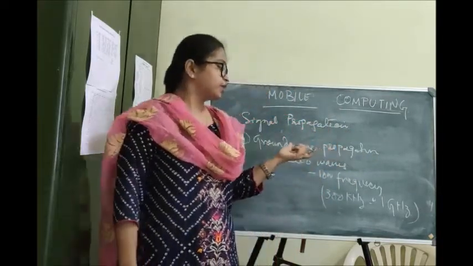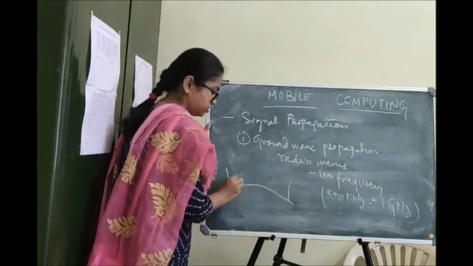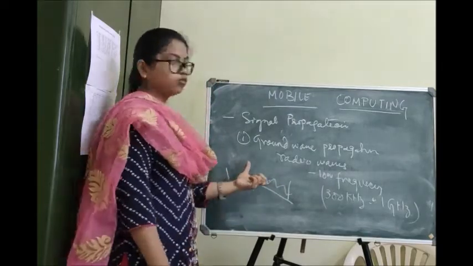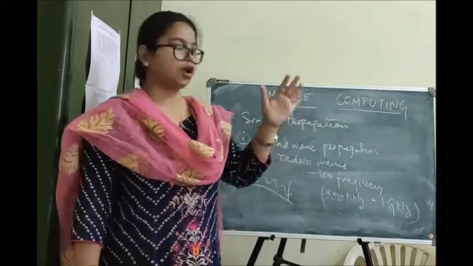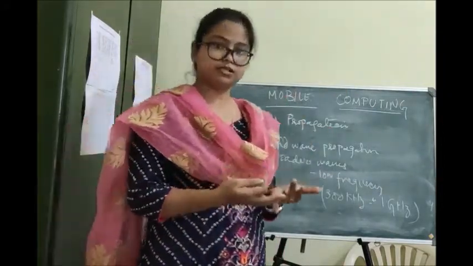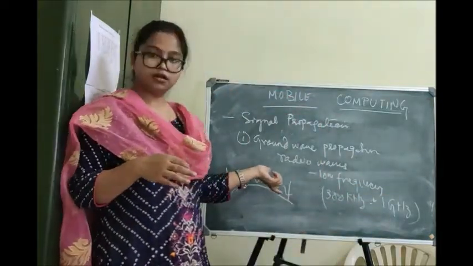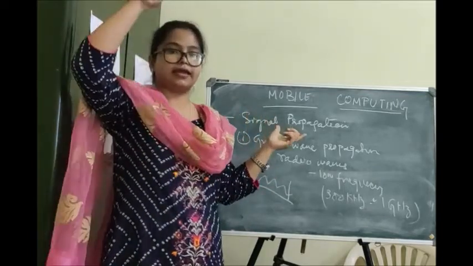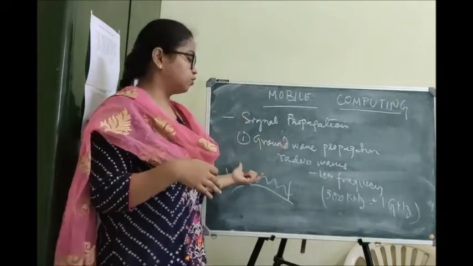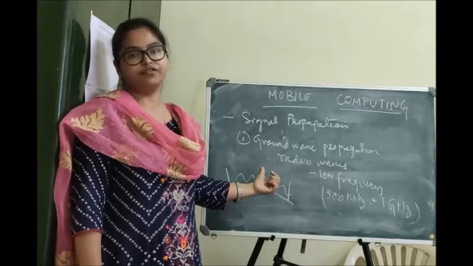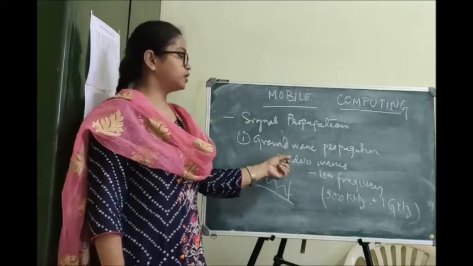Suppose there are two antennas; for ground wave propagation, this is how they propagate, that is, towards the ground, not upwards. Within the ground, just above the crust, they are not traveling in the sky, they are traveling in the atmosphere we are living in. That's why these are close to the ground and hence called ground wave propagation. The type of waves used for ground wave propagation are radio waves.